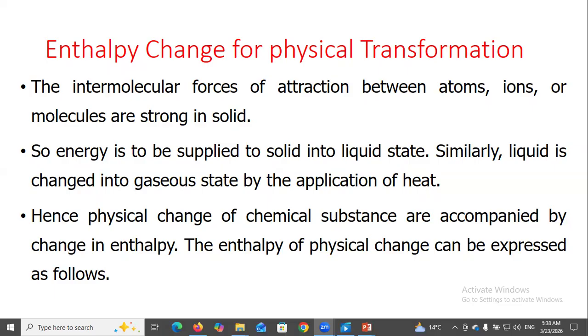The enthalpy of physical change can be expressed as follows.